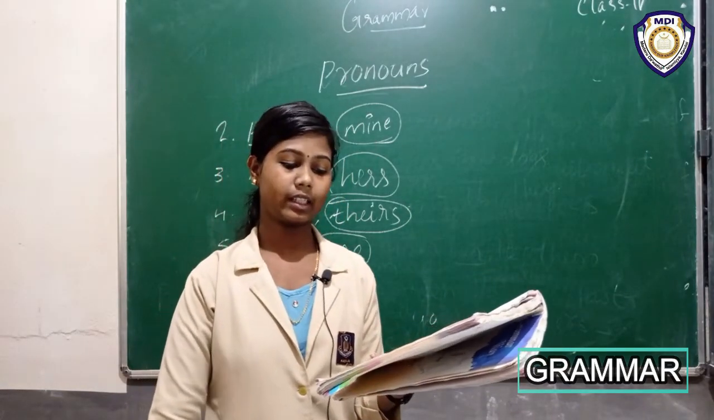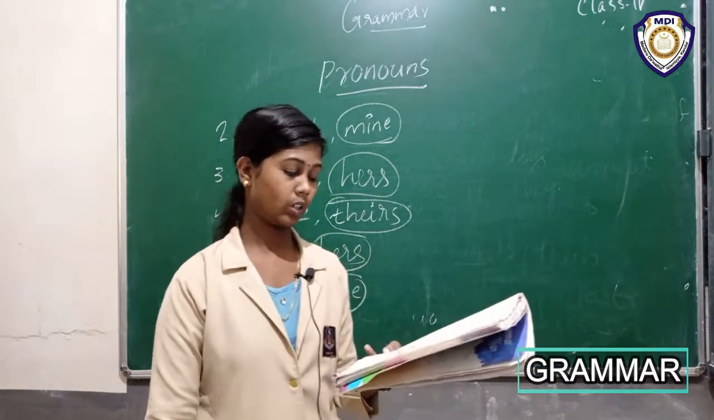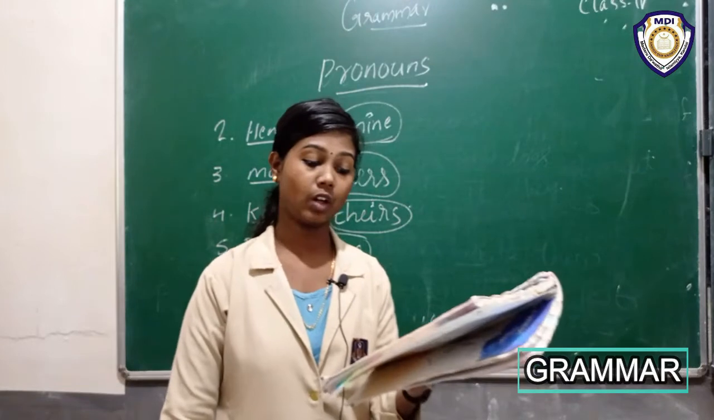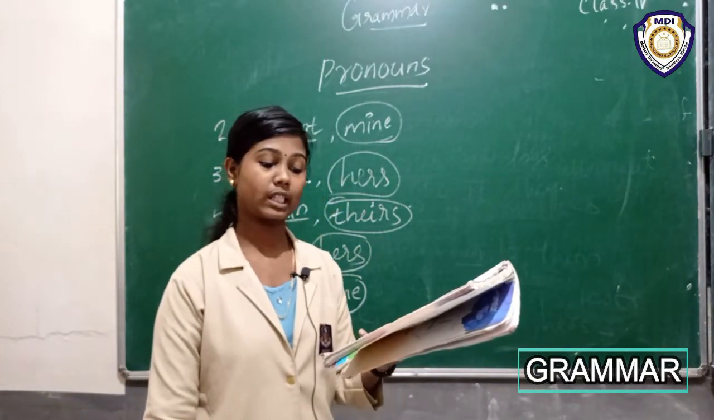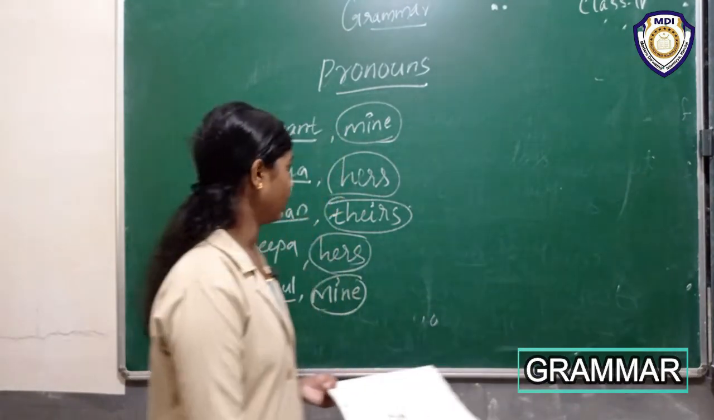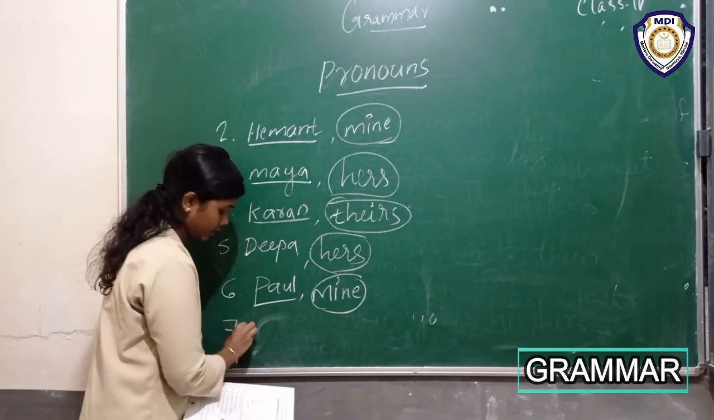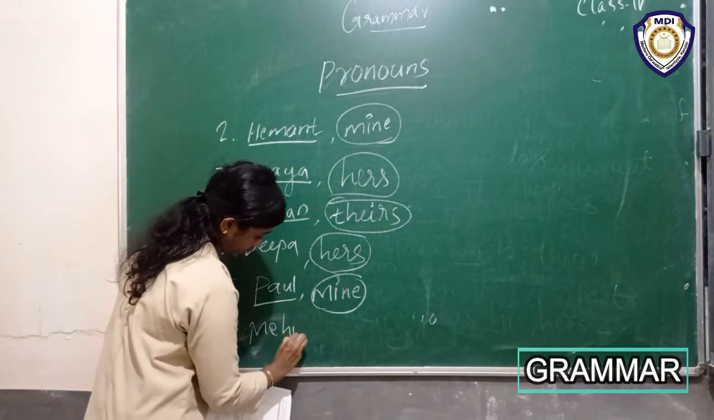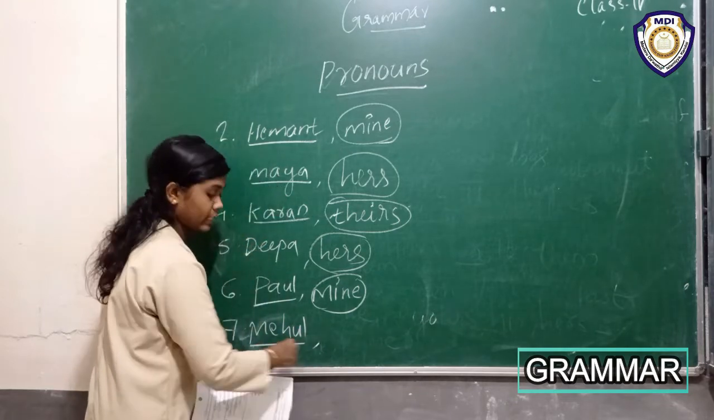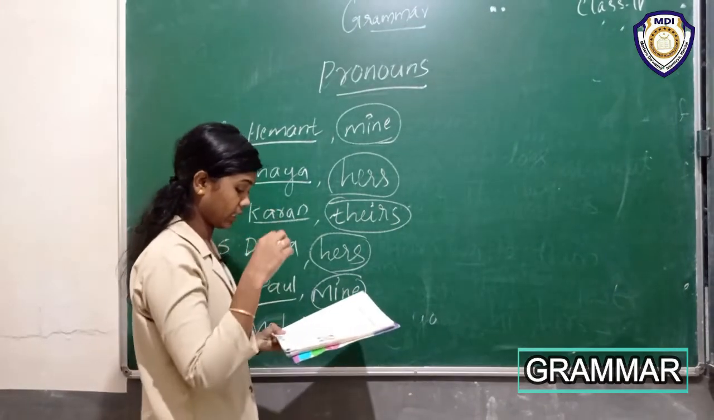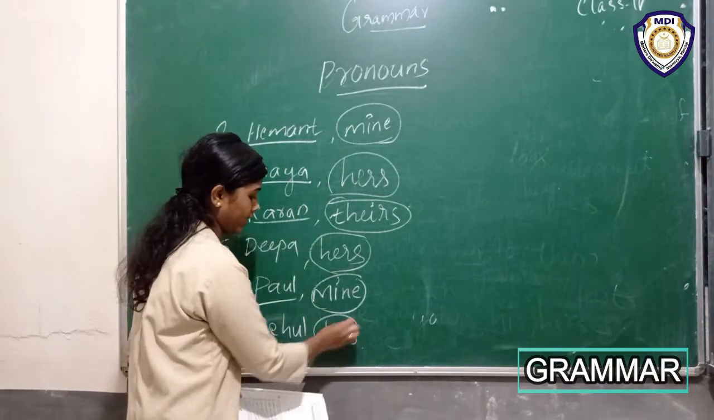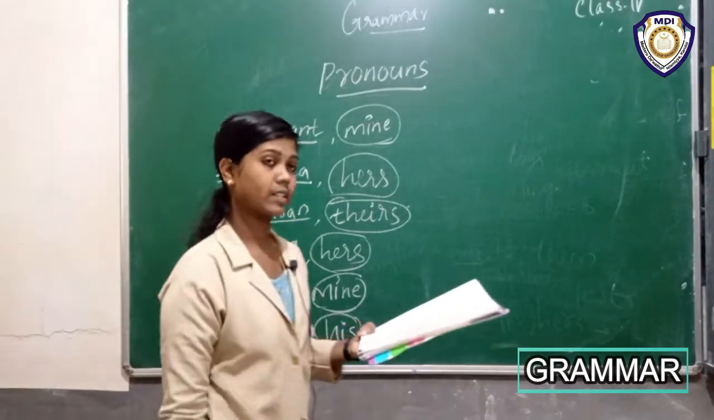Okay, then Mehul hasn't thought. He said that his was a little tall. Seventh sentence. Mehul hasn't thought. He said that his was a little tall. Okay, which is the noun in the sentence? Seventh sentence. Yes, Mehul. Then which is the possessive pronoun in the sentence? Yes, his.